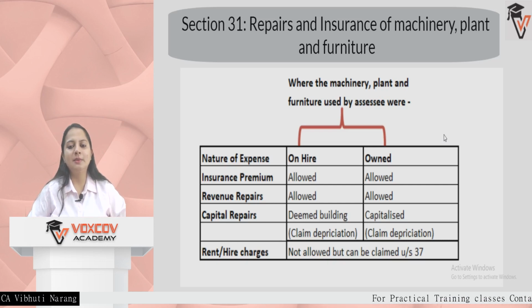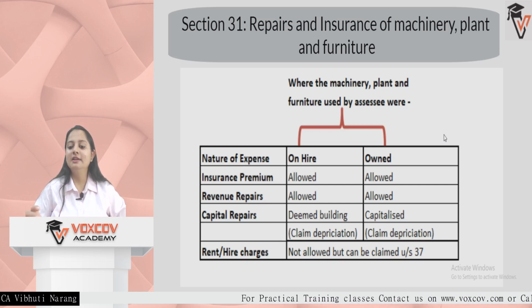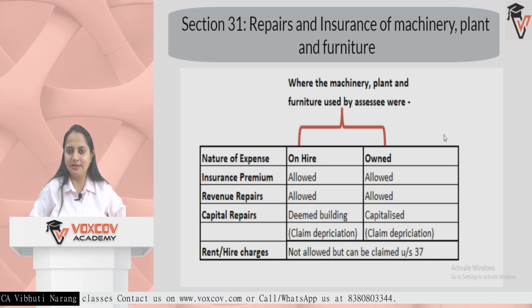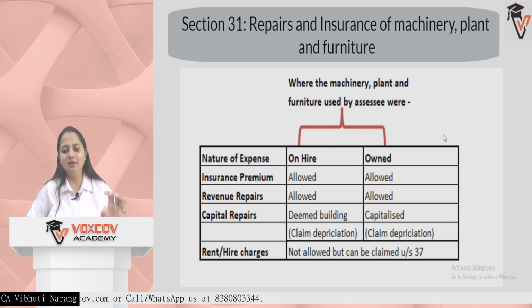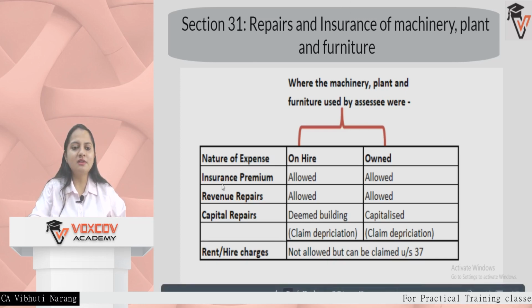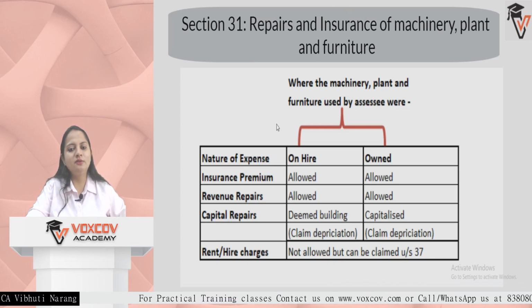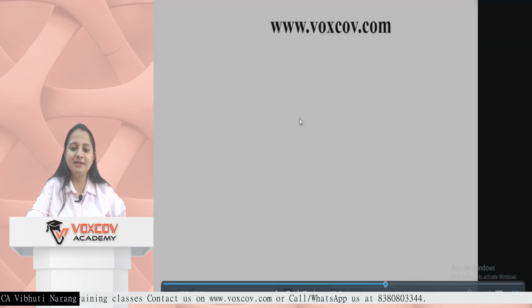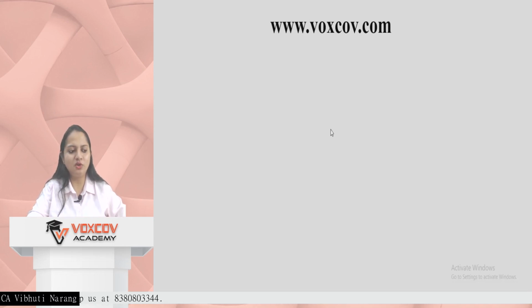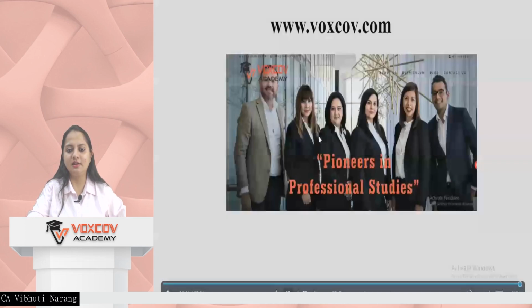Still, this deduction can be claimed under the general deduction clause, which is section 37. All the general business deductions are claimable under section 37. We'll discuss it in much more detail. For now, you can understand that it is not allowed under section 31, but it will be allowed further. So we'll stop this section series here, because section 32 starts with depreciation, and depreciation in itself is a vast topic. Part 2 will be totally on section 32. We'll talk about every detail of depreciation in that part.